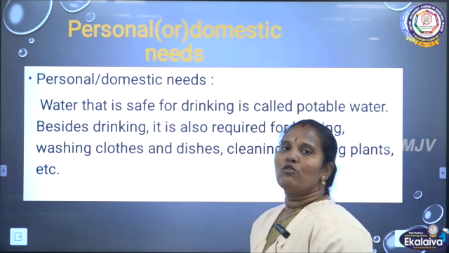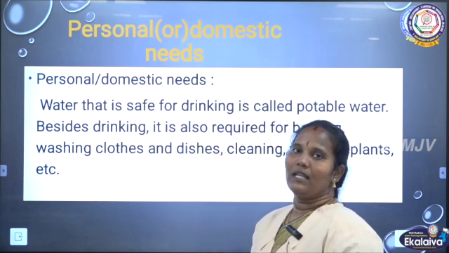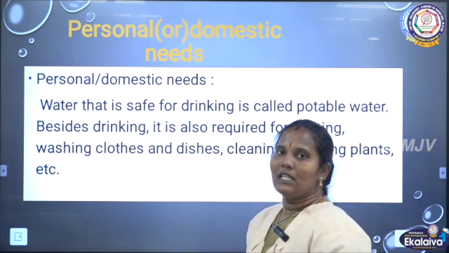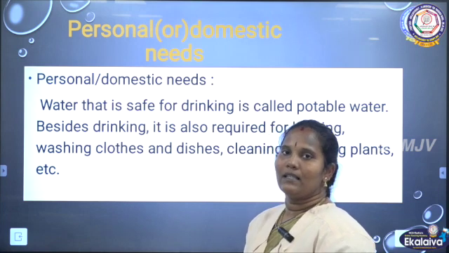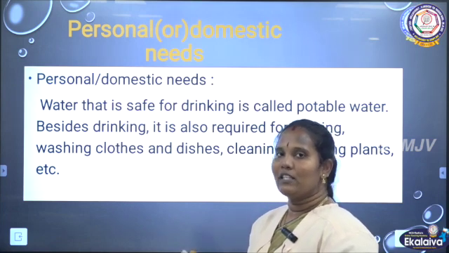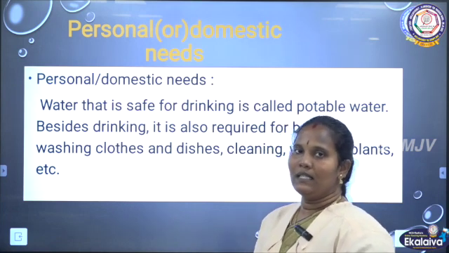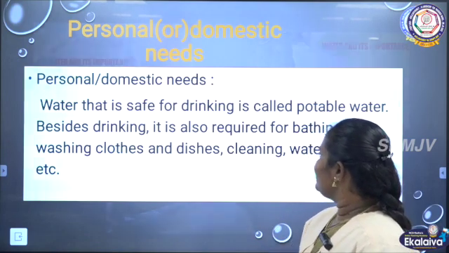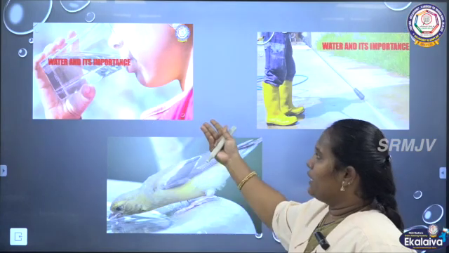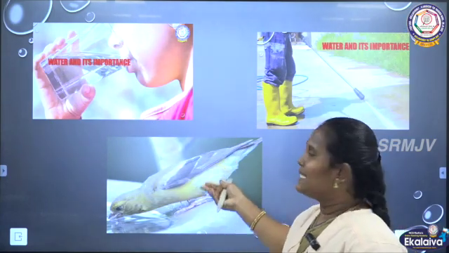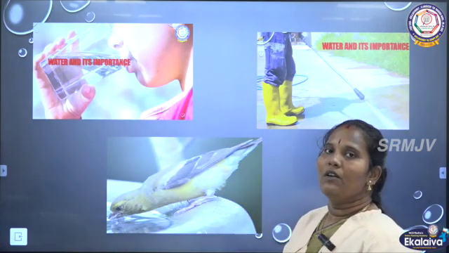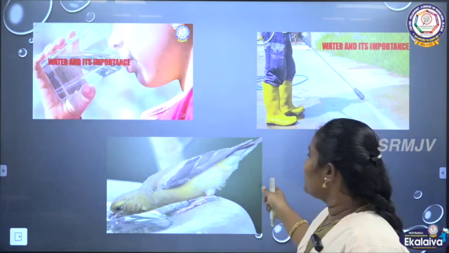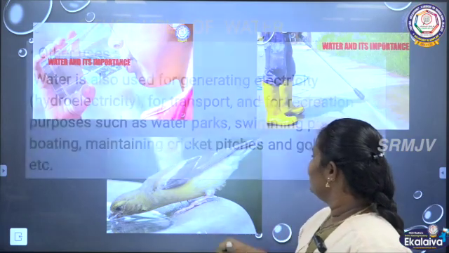Clear? Domestic uses means our daily needs. What are the daily needs? Washing our things, cleaning our things, bathing, drinking, cooking. In these processes we use water. This is domestic use. Drinking for human beings and animals, as well as cleaning purposes. For this purpose, in domestic use, we use the water.